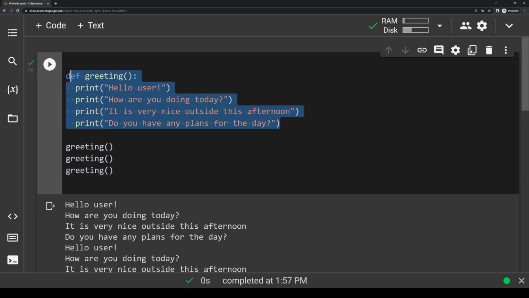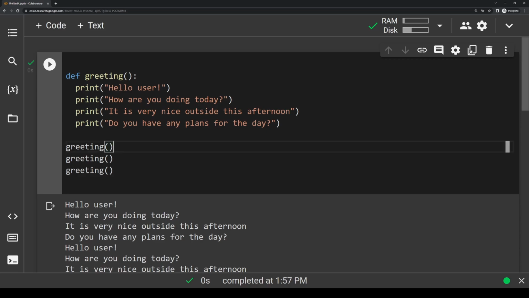Just to quickly reiterate what we just learned, functions are some block of code like this that you can define on your own. Whenever you want to use that code, you can just call it by typing the function name and parentheses. Where you actually write the function itself, right here, is called the function definition, hence why we use the keyword def when defining it. When you actually run the function code like this is called the function call. So let's move on to arguments now.